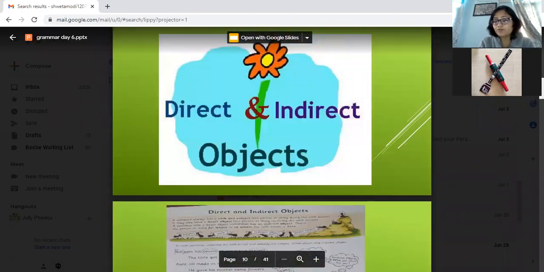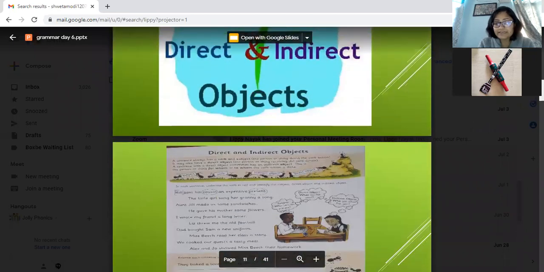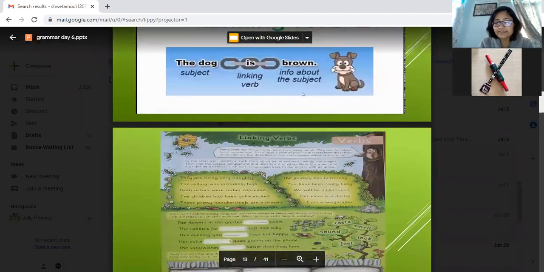We have done objects. So if there are two objects, it is compound. Now it can be a direct and indirect object. How direct and indirect?